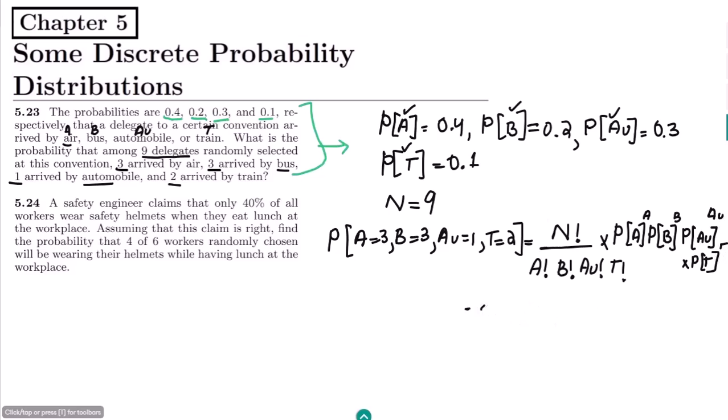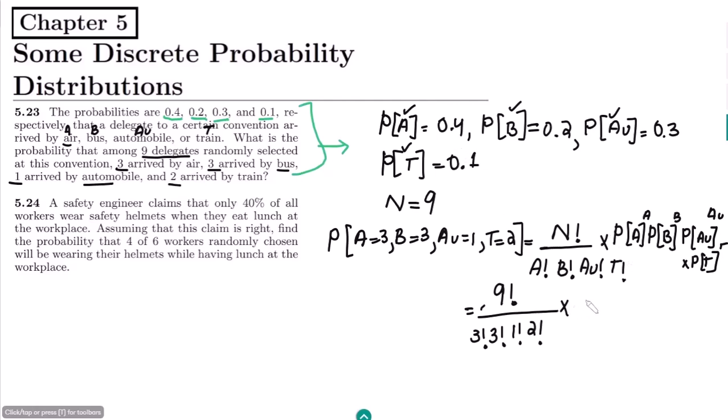So let me put all these values here. N is 9 here. So 9 factorial divided by A is 3, 3 factorial multiplied by 3 factorial, B is 3. This is 1 factorial, and the last item here is 2. So 2 factorial. And now with them, let me multiply the probabilities.